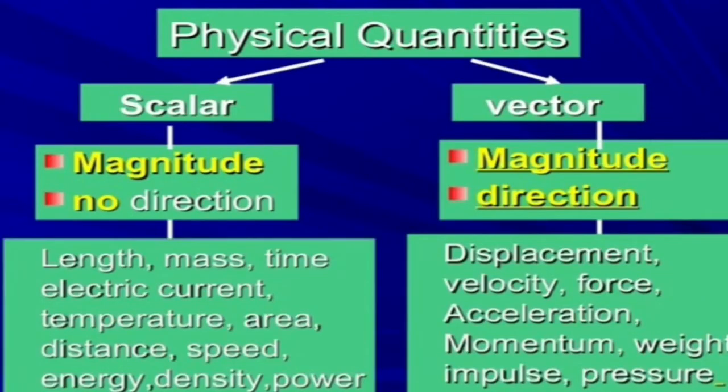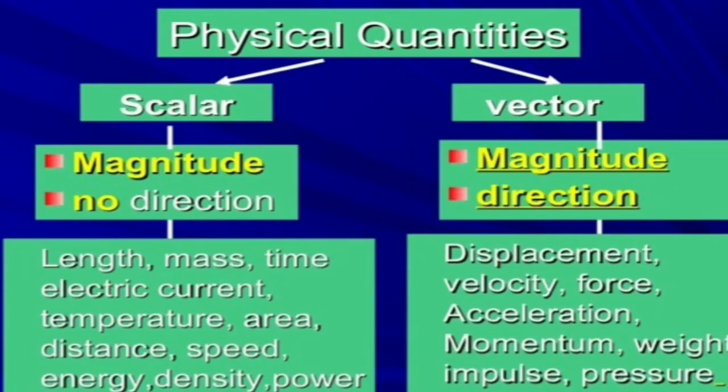So projectile motion is an example of motion in a plane, and circular motion also is an example of motion in a plane. These two examples we'll be studying in detail in this lesson. But before we come to that, to describe motion in a plane, we need to discuss scalar and vector quantities. So what do you mean by scalar and vector quantities?